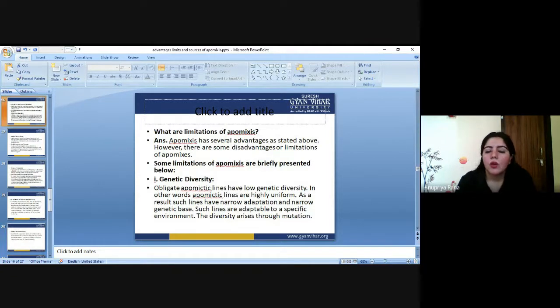Okay, so now we have already talked about the advantages: how they are useful for us, how they are useful for farmers, and how they are useful for maintaining genetic purity. Now, not everything has only advantages, so they also have some disadvantages. Or in the case of apomixis, you can say not disadvantages but limitations. It means everything is not very appropriate. Beyond these limitations, they cannot go. They have to stop at that particular position. So now we will see what the basic limitations are that you can face under the apomixis process.